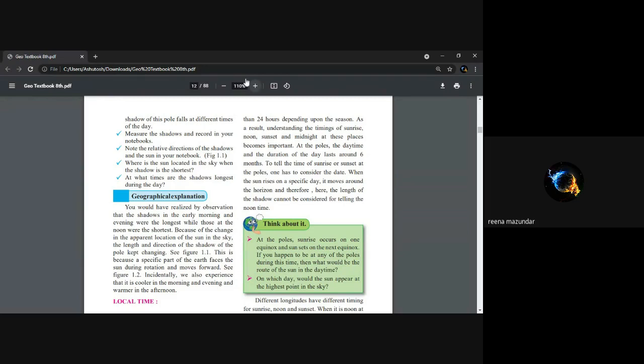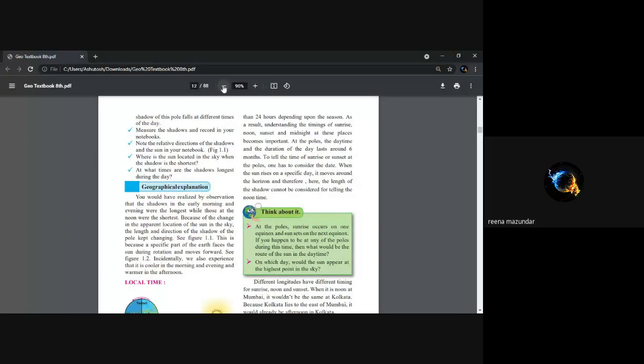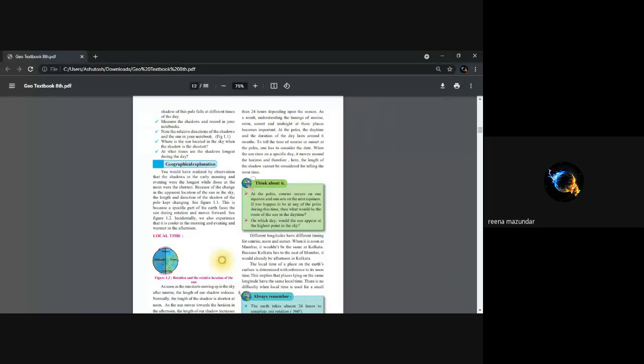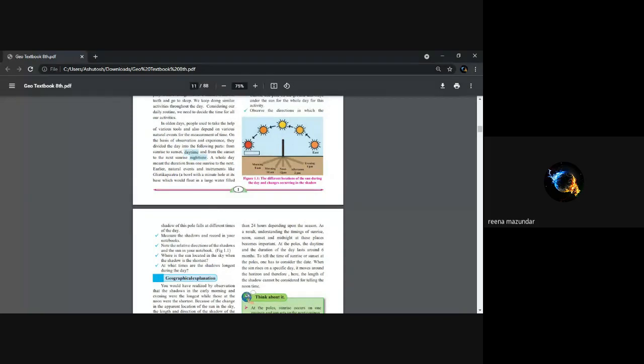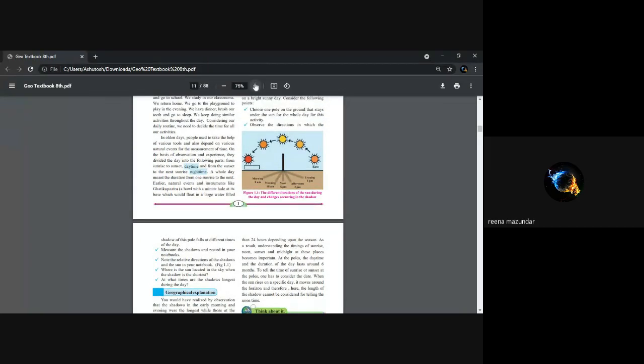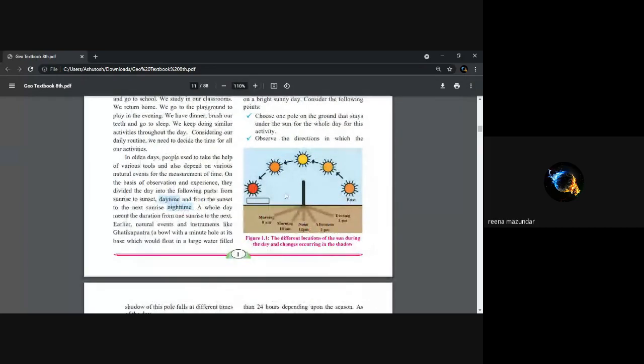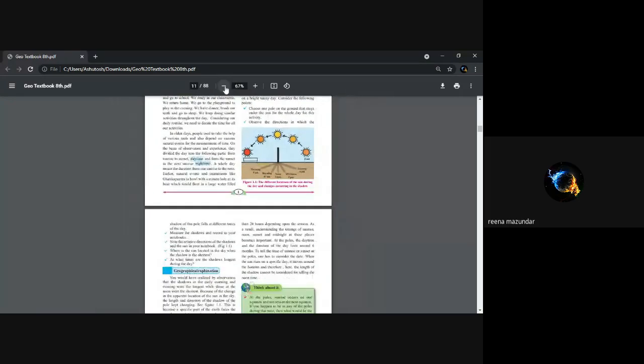Now, if I show you that picture again, the picture we were seeing, you can see the length of the pole's shadow. In the morning and in the evening it was more, whereas at noon it was very short. So from this we can make out that when the sun is overhead, the shadows are shortest, whereas when it is rising, it has the longest shadow. Even when it is setting, it has the longest shadow.